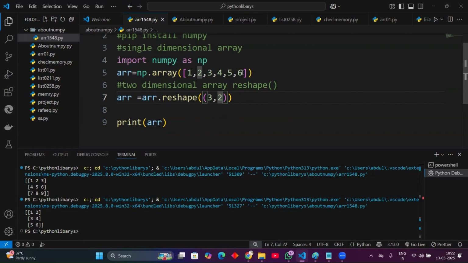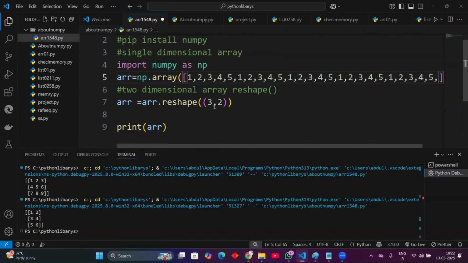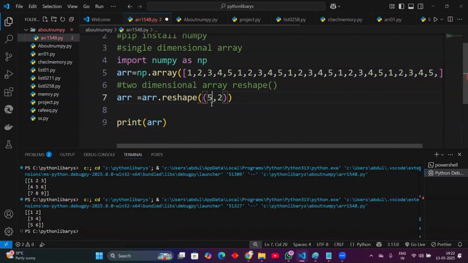Instead of this, we can create a large scale matrix. We can create 5 into 5, 25, right? We can take 25 inputs like 1 2 3 5, 1 2 3 5, 1 2 3 5. I want to create a large multi-dimensional array.